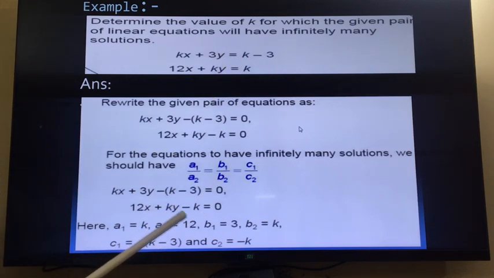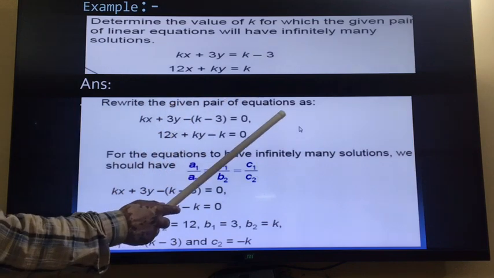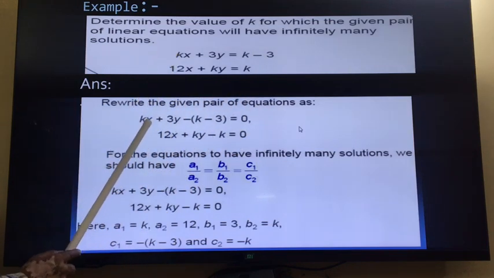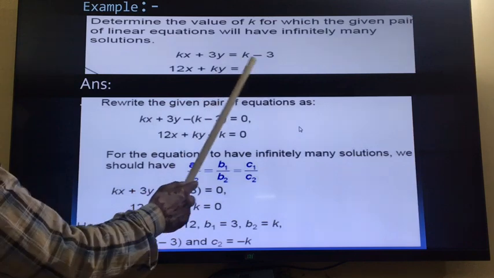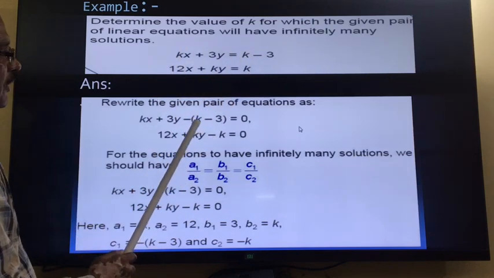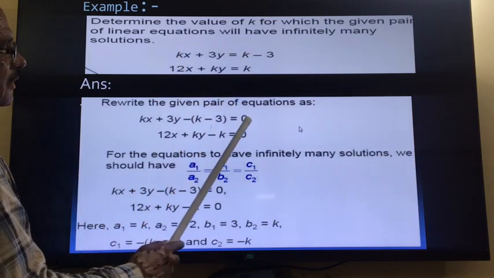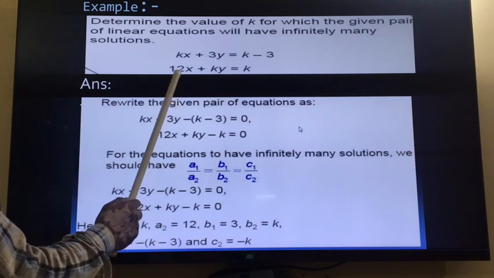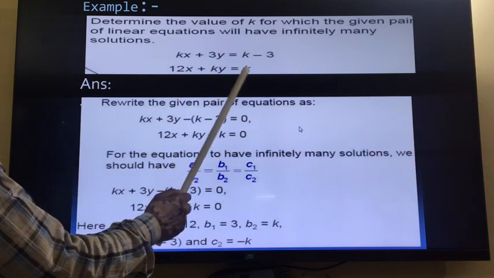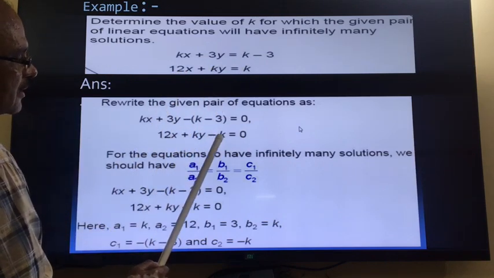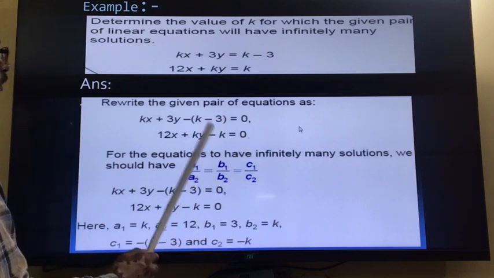First of all, we will write it in the standard form. So we rewrite the given pair of equations like this: kx plus 3y, and this we transfer to the left side in the brackets. So we write minus in the bracket k minus 3 is equal to 0, and the second equation 12x plus ky, k you transfer to the left side, so it will be minus k is equal to 0. So these are the two equations.